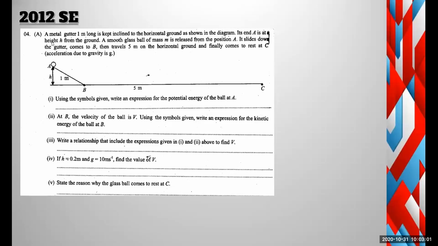A metal gutter 1 meter long is kept inclined to the horizontal ground. At the end A, at a height of h, there is a glass ball of mass m kept at A, right?